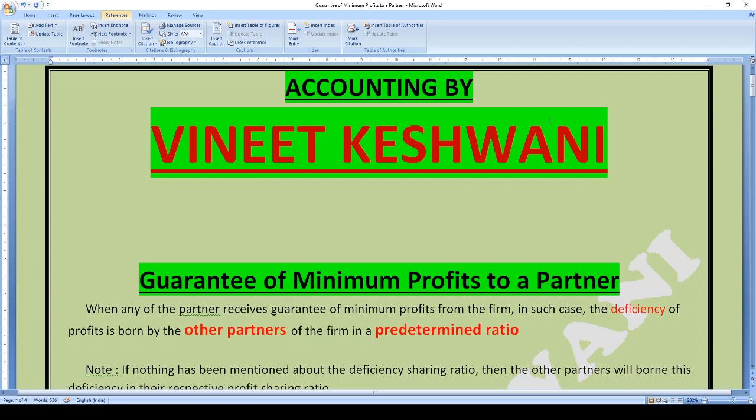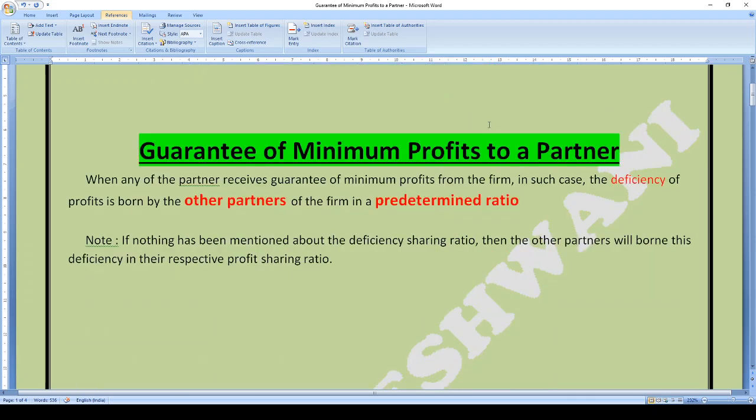Today's topic is guarantee of minimum profits to a partner. Let us start with this topic: when any of the partners receives a guarantee of minimum profits from the firm, in such case, the deficiency, if there is a deficiency remaining with that partner, that deficiency of the profit is to be borne by the other partners of the firm in a predetermined ratio.